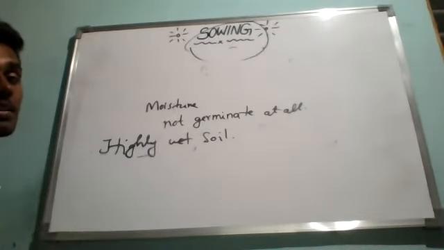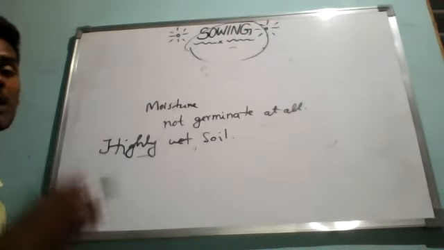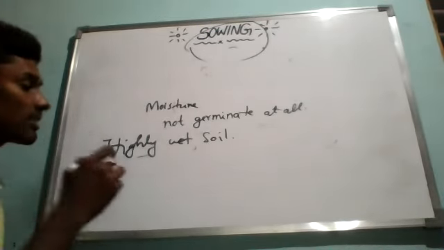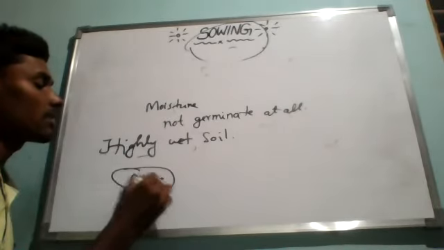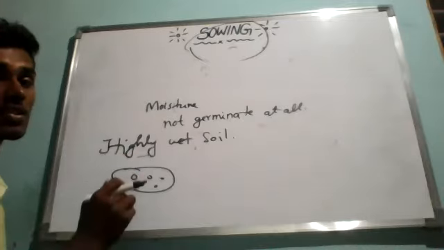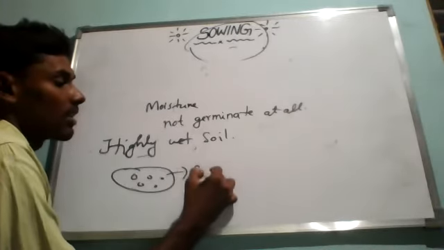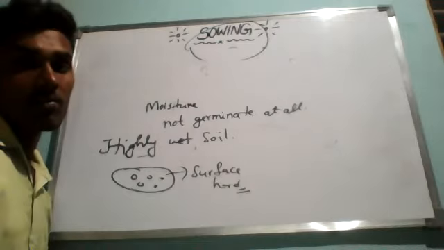The seeds should not be sown in highly wet soil, because if the seeds are sown in a highly wet soil, then on drying, the soil surface becomes very hard. Initially the soil is very wet, so if you sow the seeds, once the water evaporates, the soil surface becomes very hard.